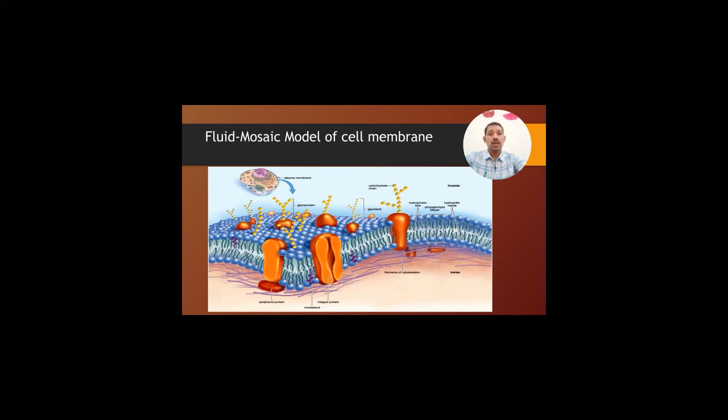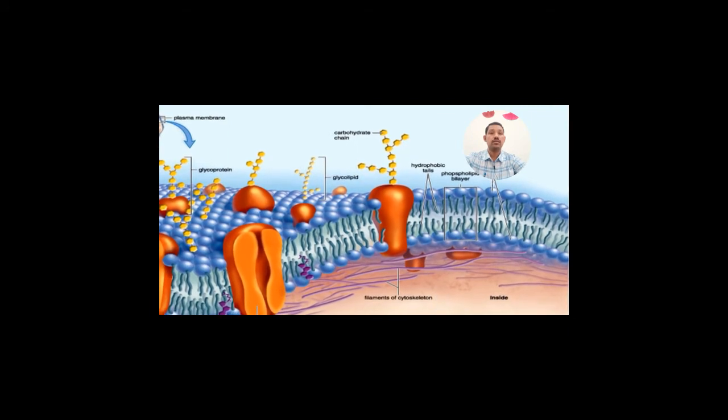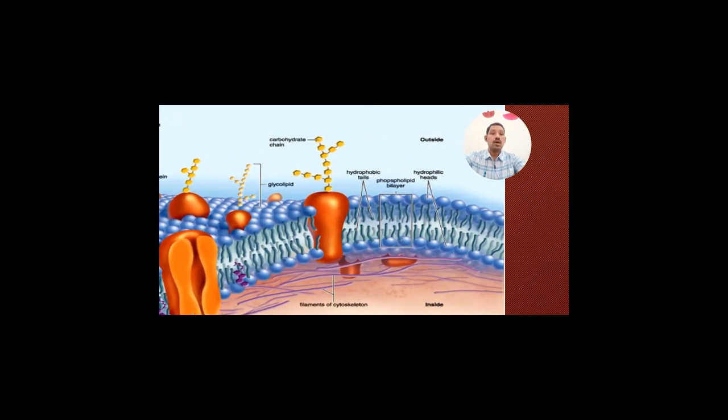See, this is the fluid mosaic model of a typical cell. Outside and inside there is a phospholipid bilayer. Hydrophobic tails are inside, and hydrophilic heads are on both sides, outside and inside. There are some carbohydrates, which we can see in the picture in yellow color, and some glycolipids, blue in color.